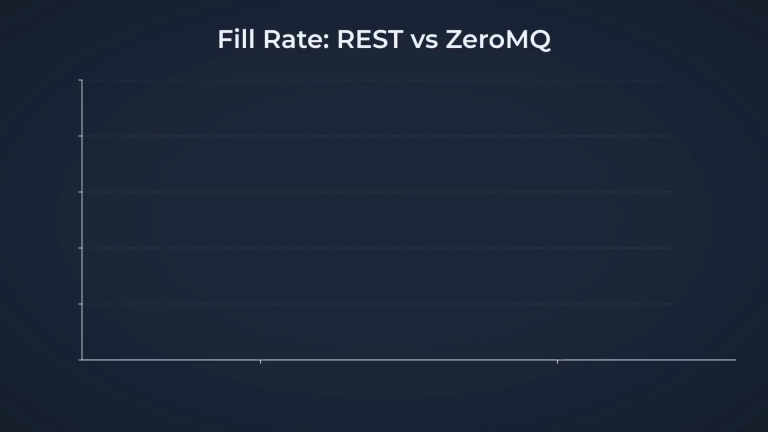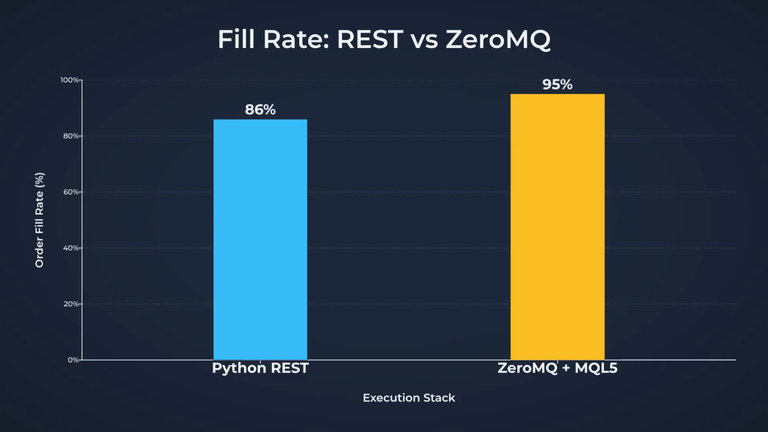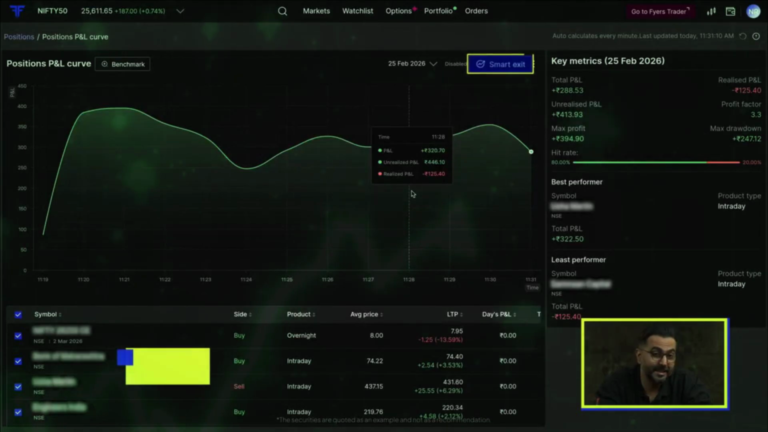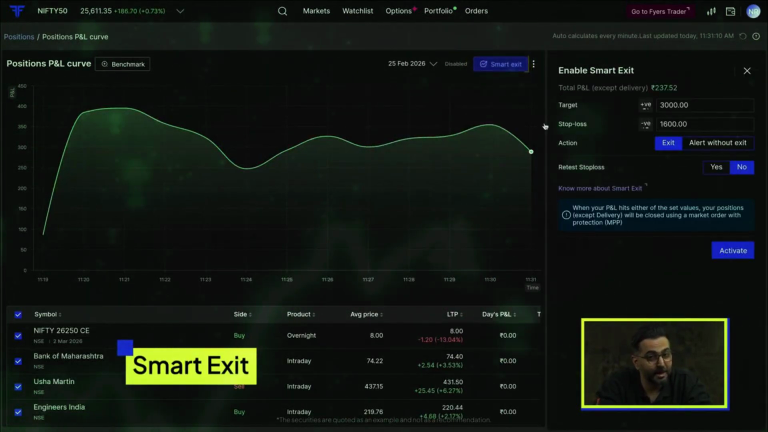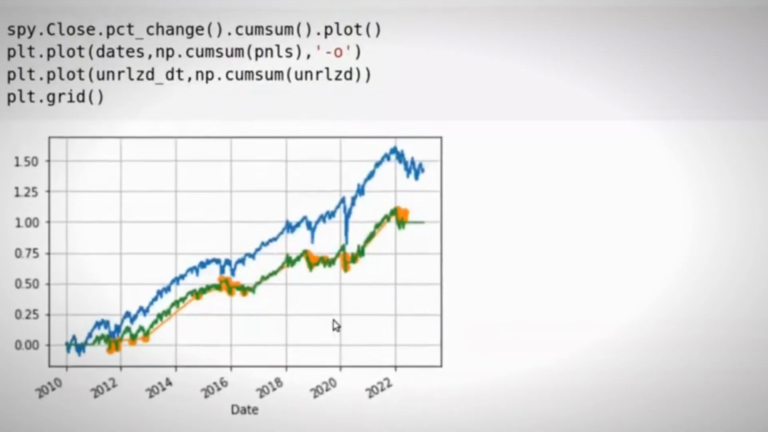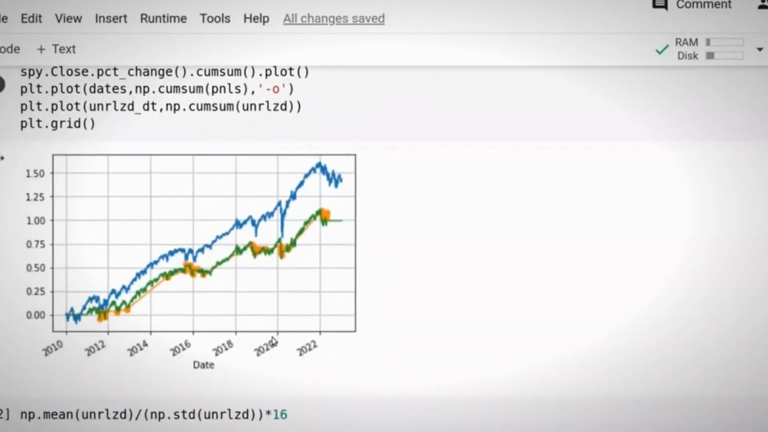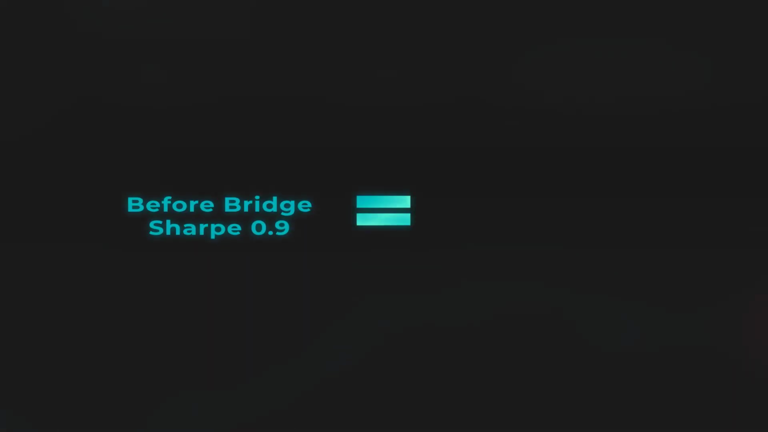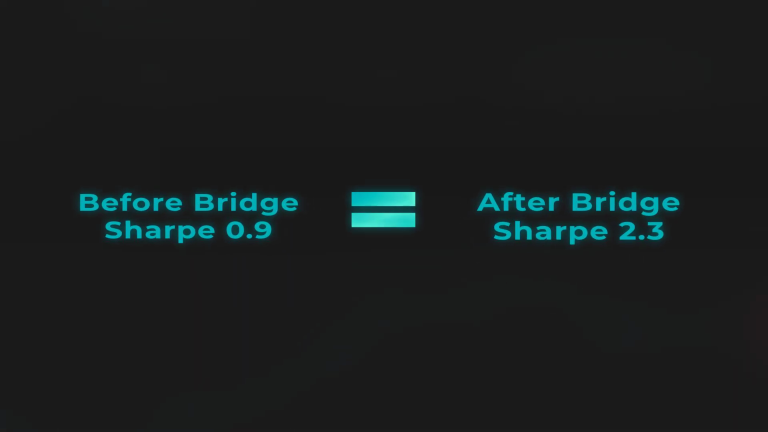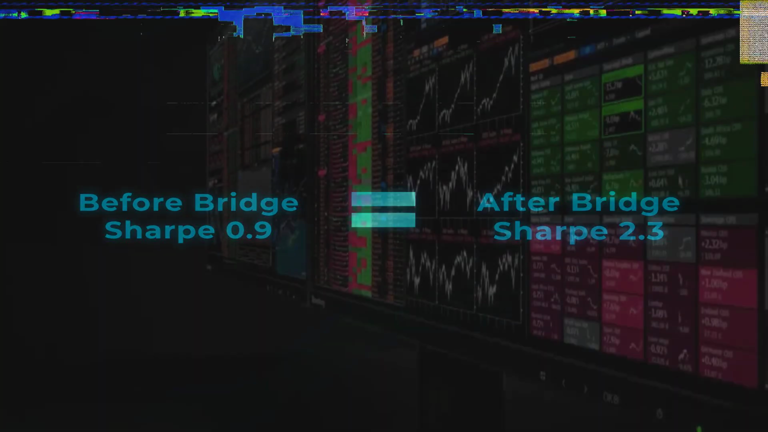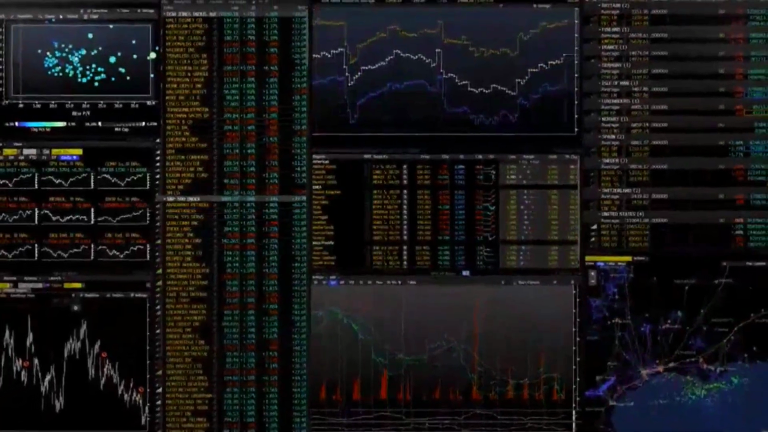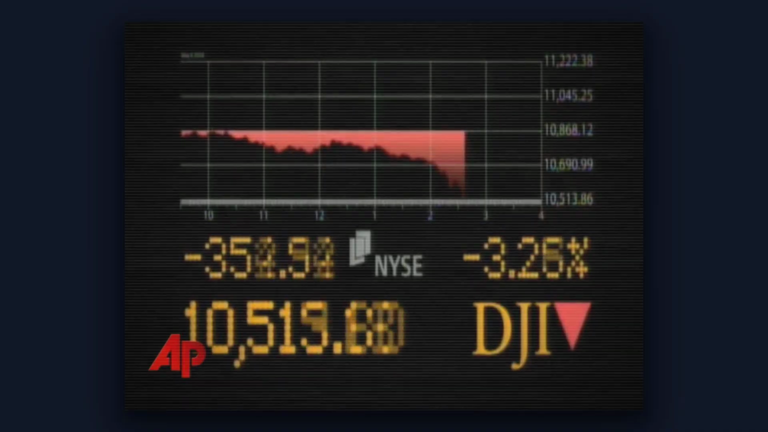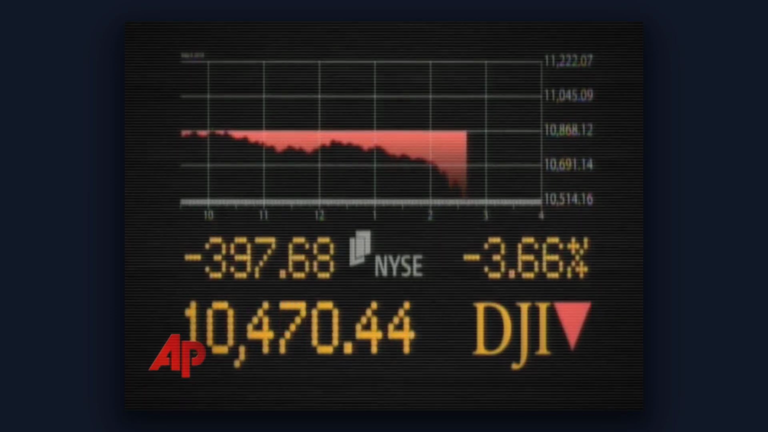Fill rates, which had languished at 86% under the old REST setup, climbed to 95%. Realized alpha, once stuck at 3 basis points, rebounded to 12 basis points. The Sharpe ratio, a direct reflection of risk-adjusted performance, more than doubled, from 0.9 to 2.3, over the same strategy and market conditions. An A versus B experiment run across 2 brokers over 30 days confirmed these results.